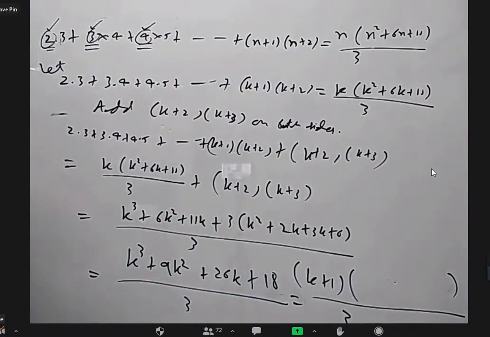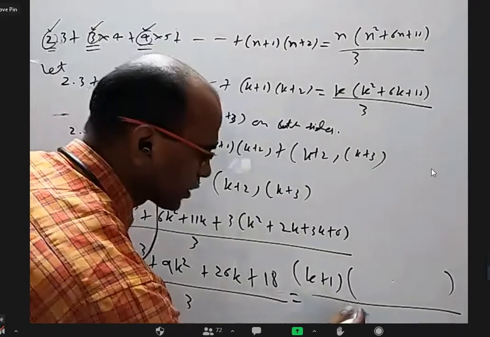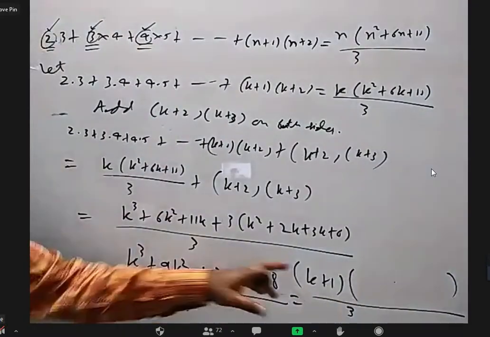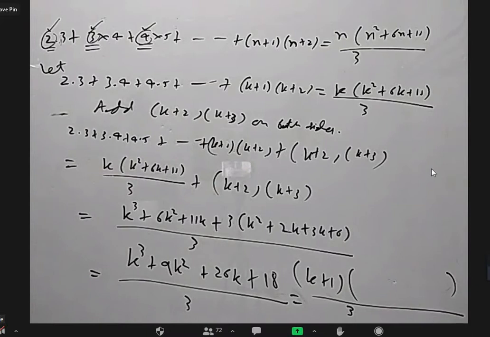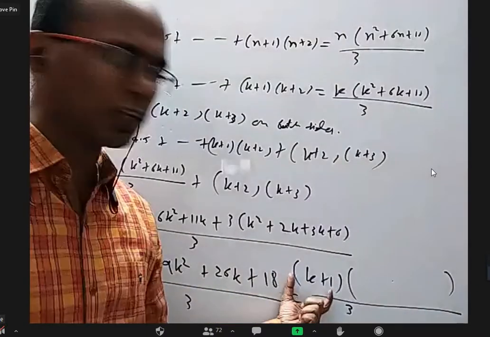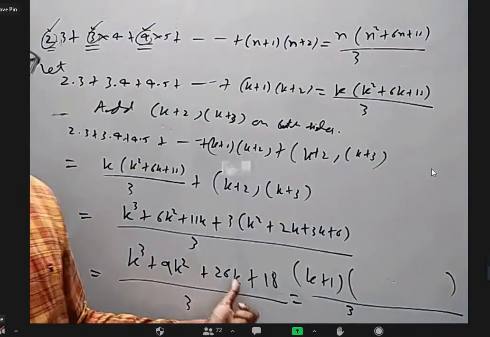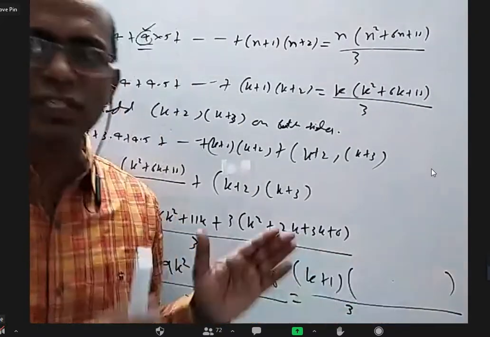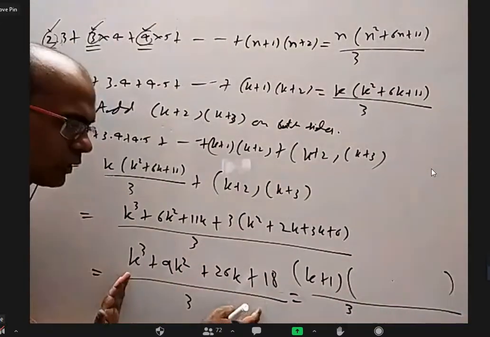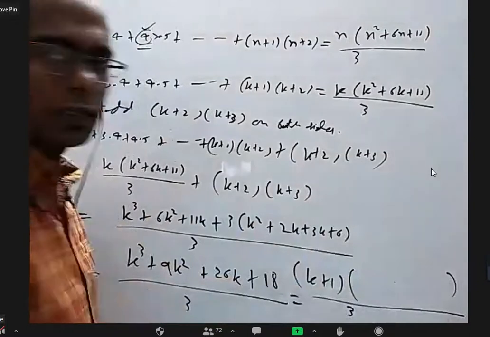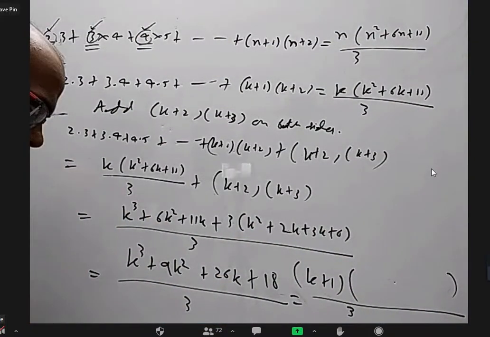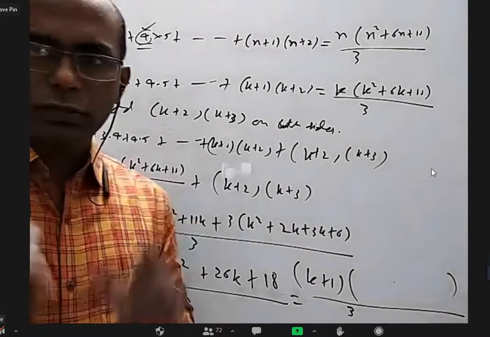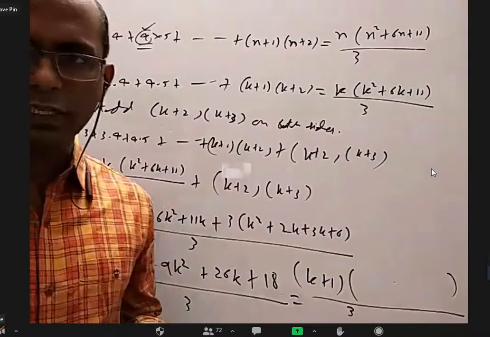Yes, sir. We should divide the cubic polynomial by the factor k plus 1. Now, one may say, very nice, k plus 1 is a factor. You got it because you kept k equal to minus 1 and it became 0. How to find the rest of the quadratic? Because if this is cubic, I want to write linear into something that has to be quadratic. Sir, we can divide the cubic polynomial by k plus 1. Somebody can use polynomial division. Somebody can use synthetic division.